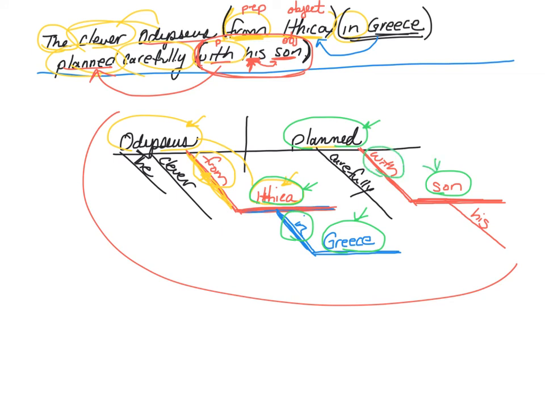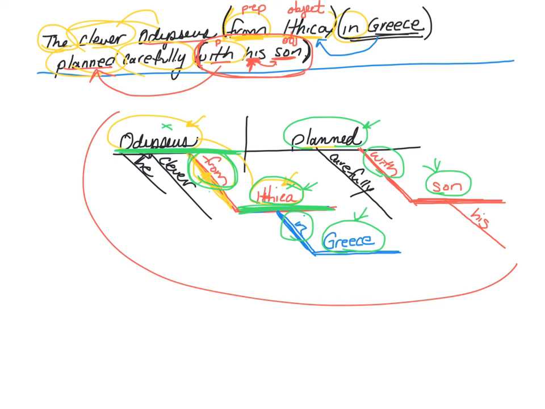So, prepositional phrases always tell you what is the relationship between the word that is on the line above, see, Odysseus is on the line above, and the word that is on the line below. So we now know these two words, Odysseus and Ithaca, are related